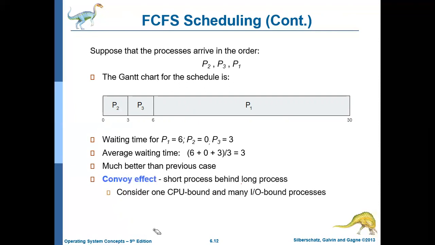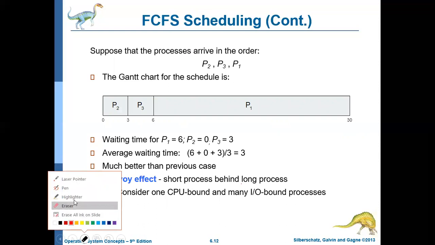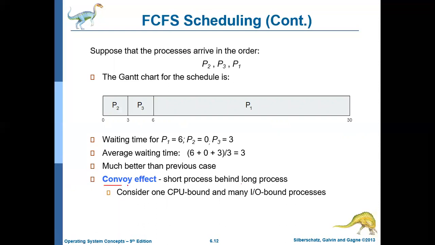There is another issue with first come first serve scheduling, and that problem is called the convoy effect. Let us try to understand what is meant by convoy effect. Assume that there is one CPU bound process and many IO bound processes in the ready queue. Then it will lead to a situation, and that situation is called the convoy effect.